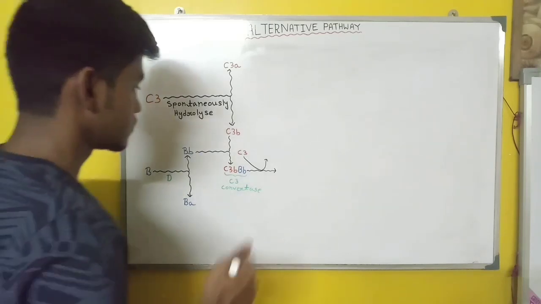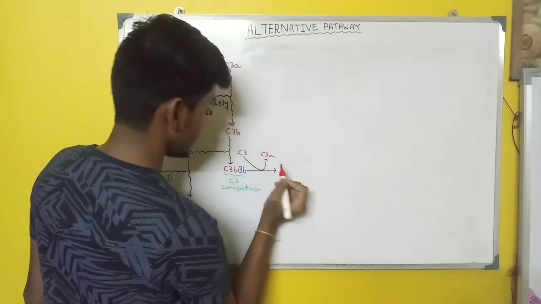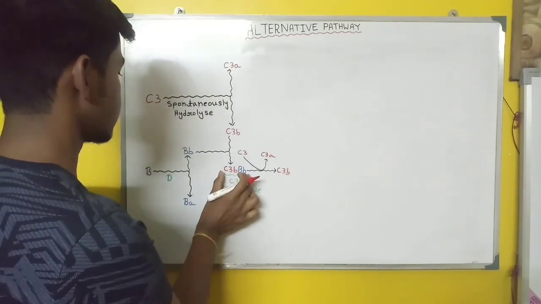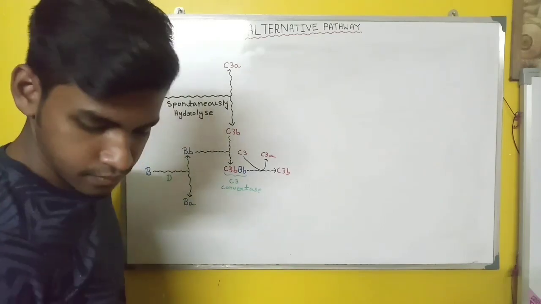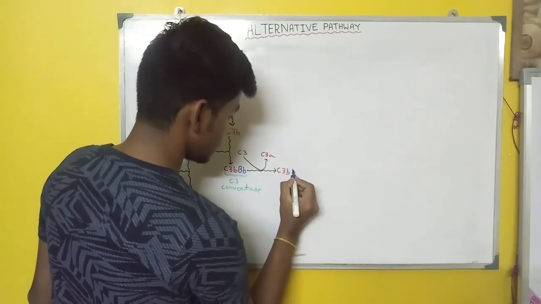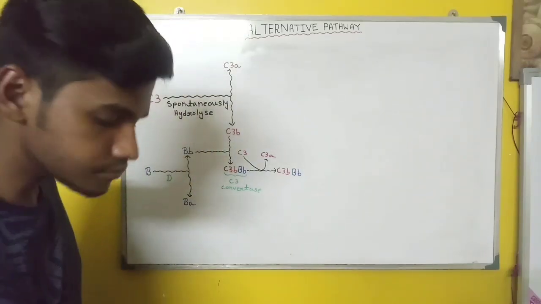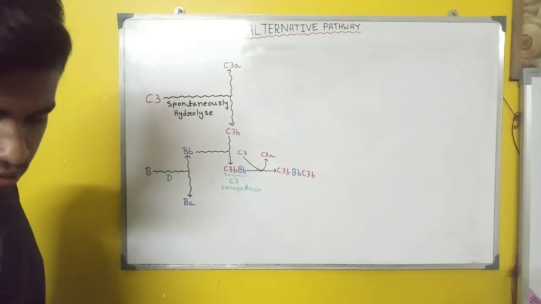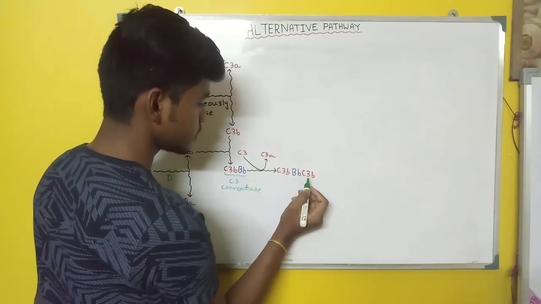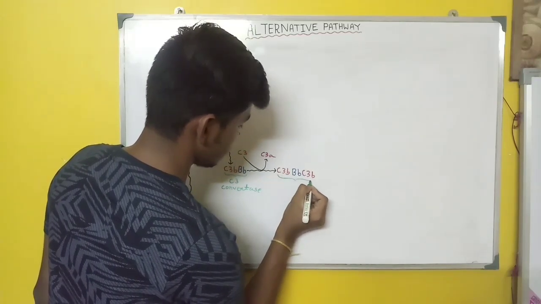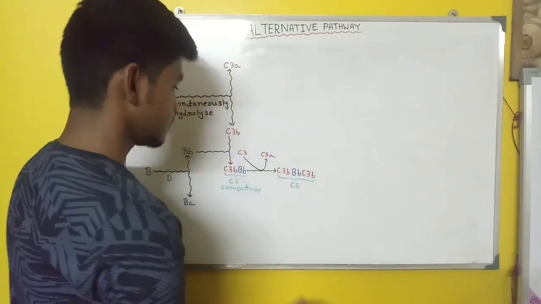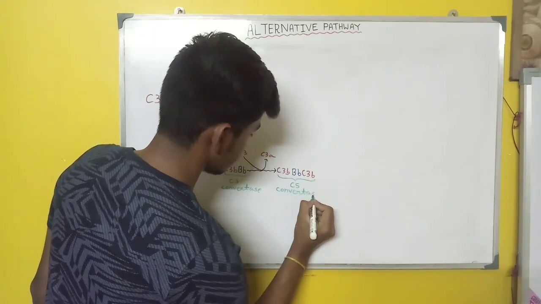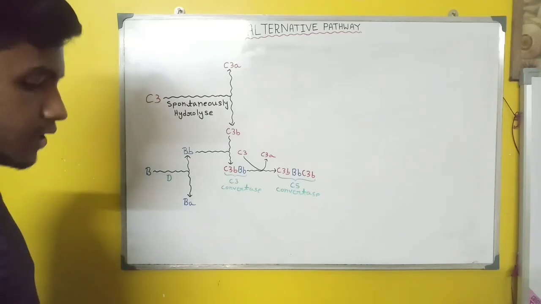One part is C3a, another part is C3b, and the C3b will attach with this part and C3a will be released. So now this portion, C3b, capital B small b, and C3b, is known as C5 convertase.